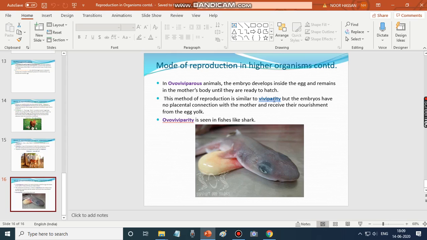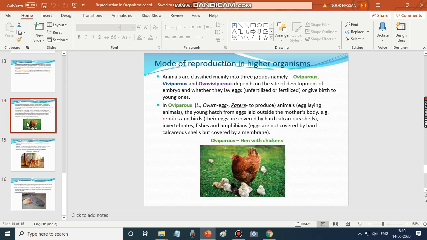This method of reproduction is similar to viviparity, but the main difference between viviparity and ovoviviparity is that no placental connection is there. No placenta is present connecting the mother with the embryo. Instead, the developing young one is inside the egg with the yolk, and from the yolk it receives its nourishment. This ovoviviparity is seen in fishes like shark. So this is about higher organisms.